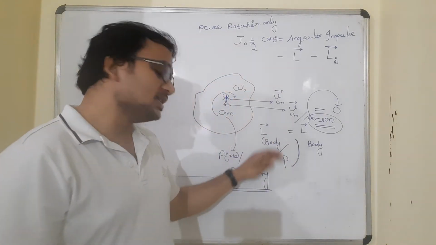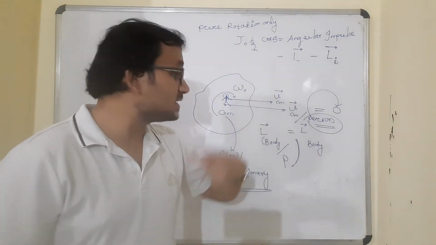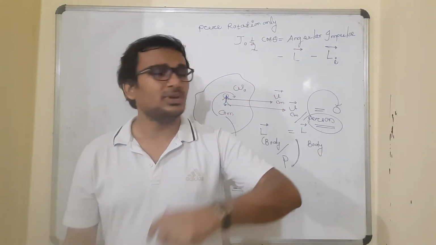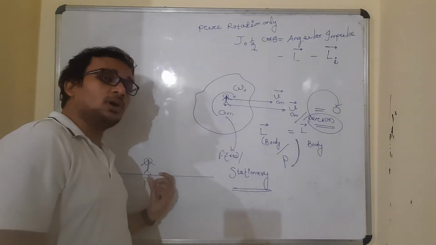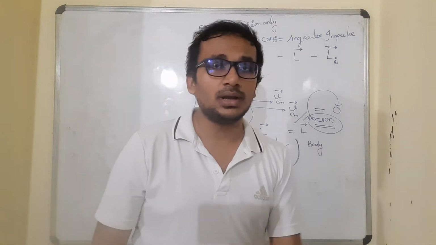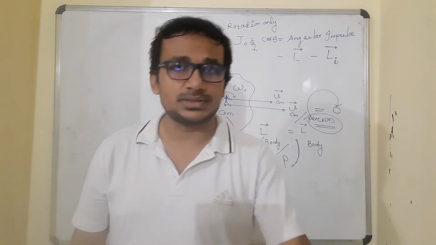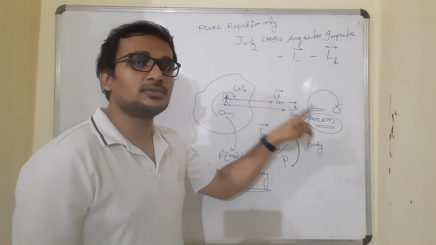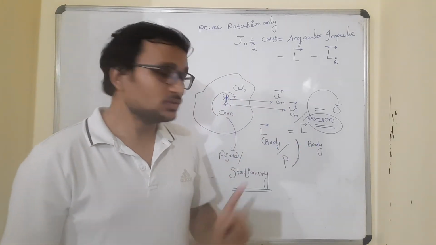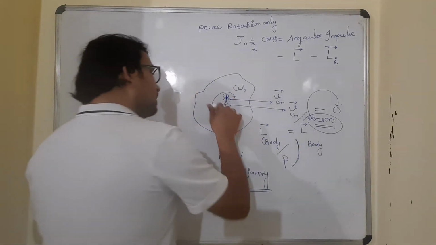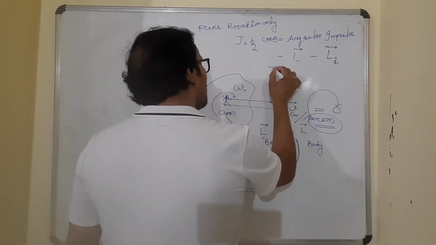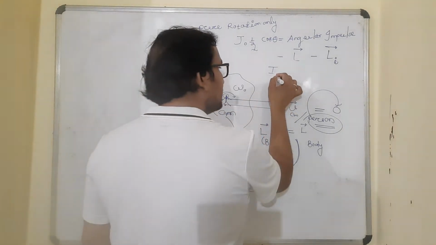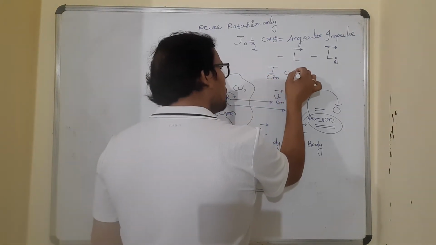Clear? No translation of the axis means only rotation. The combined motion of the body with respect to a general point, with respect to this point P, has been converted to purely rotational motion, with respect to a person standing on the center of mass and observing the body. Is that clear? So now this person can say that the angular momentum will be I into omega, where I is about the axis, and the axis here is the center of mass, so I about center of mass into omega vector.